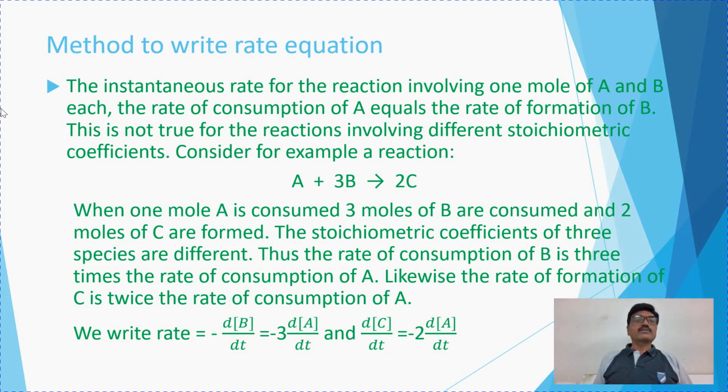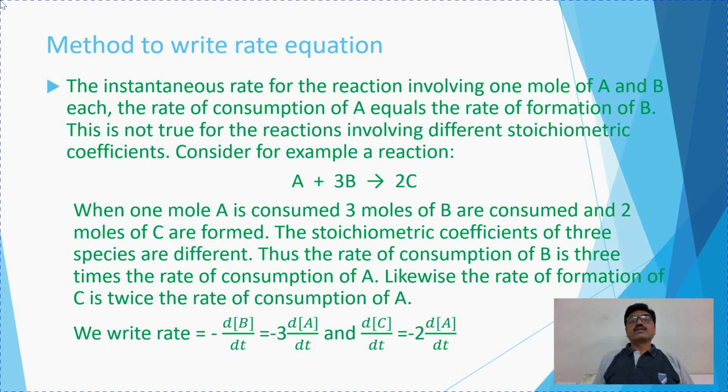Again, this is important. The instantaneous rate for the reaction involving 1 mole of A and B each: the rate of consumption of A equals the rate of formation of B. Just as we have studied in the general reaction. This is not true for reactions involving different stoichiometric coefficients.